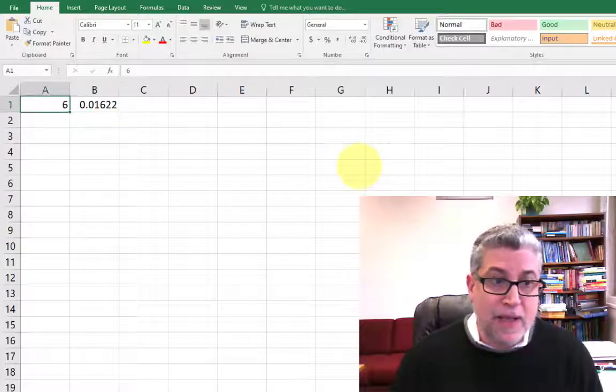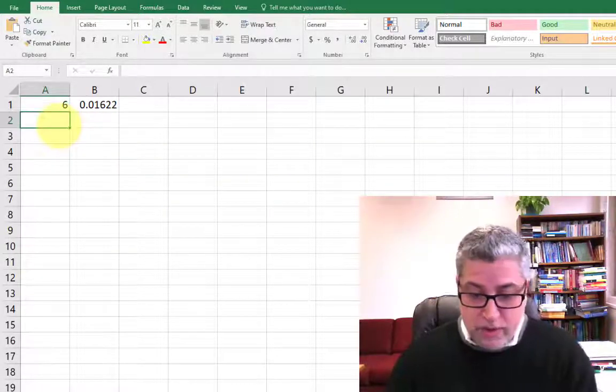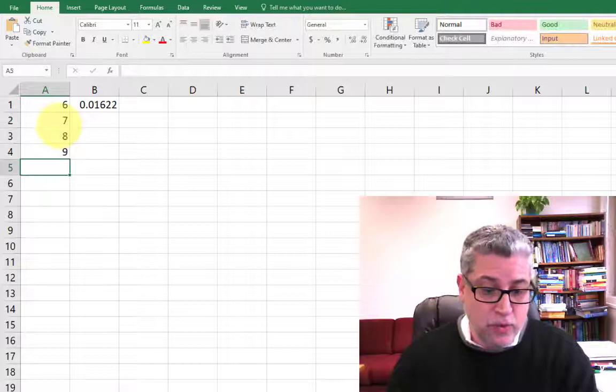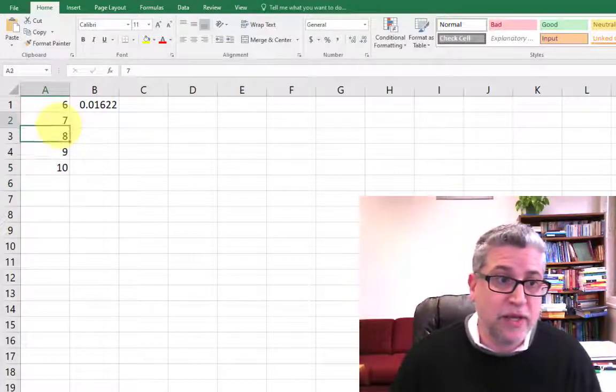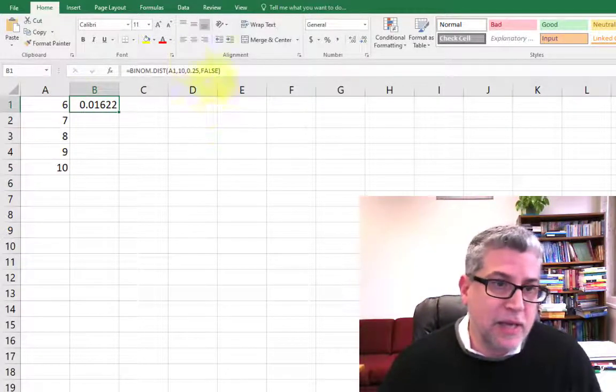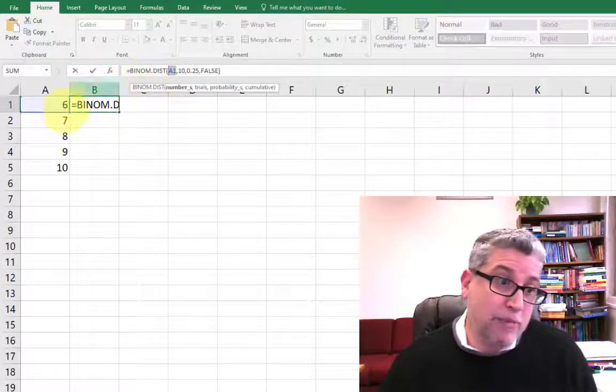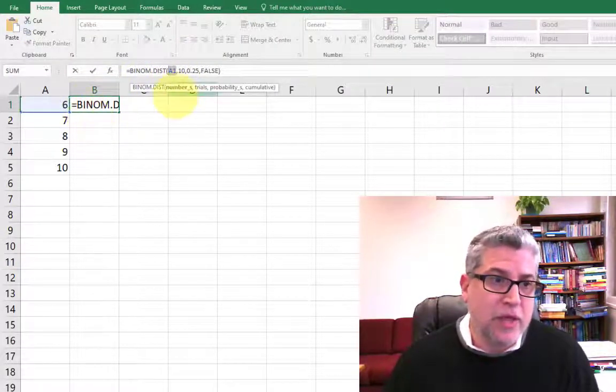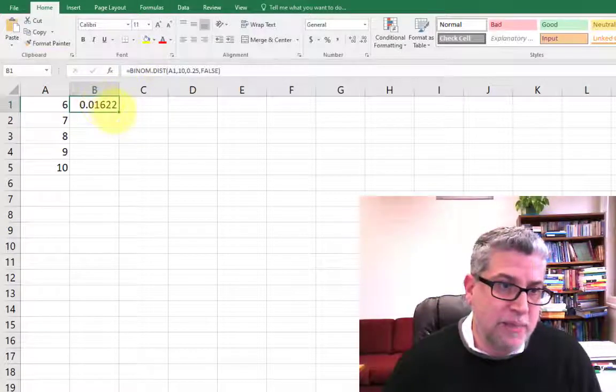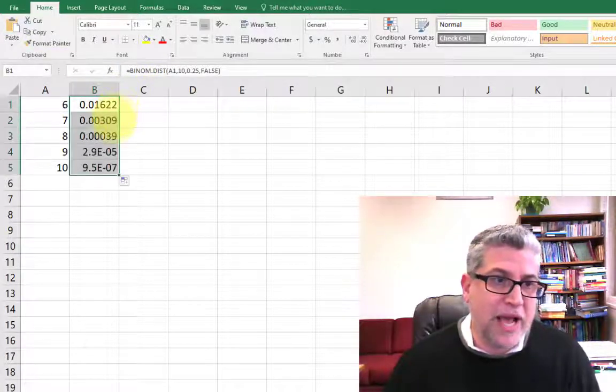Now, I can do the same thing for if I got 7, 8, 9, or 10 questions correctly. And since in my formula I didn't key in the 6, I had it pointing to a particular cell, then I can just copy that formula all the way down.